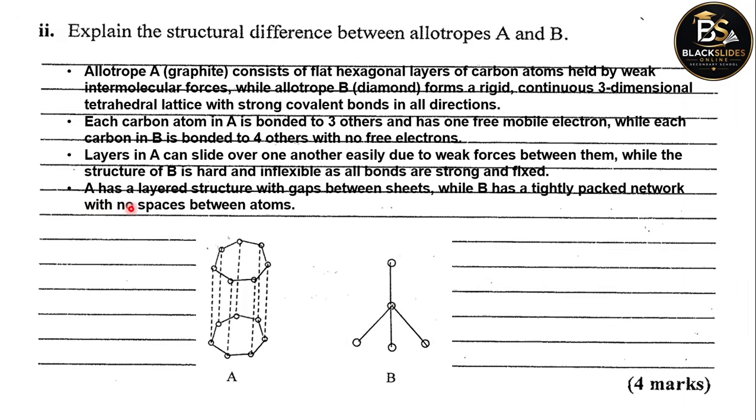A has a layered structure, I mentioned that already, with gaps between the sheets. There are gaps between these sheets, while B has a tightly packed network with no spaces between the atoms. So these are the structural differences between graphite and diamond for 4 marks.